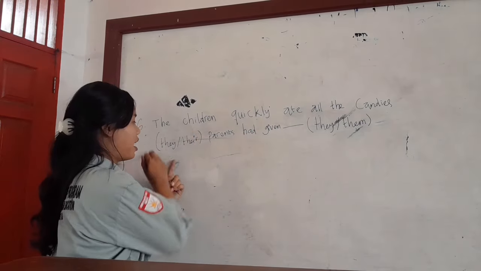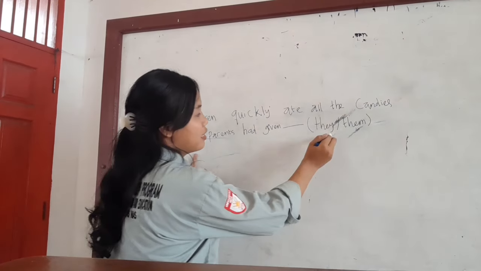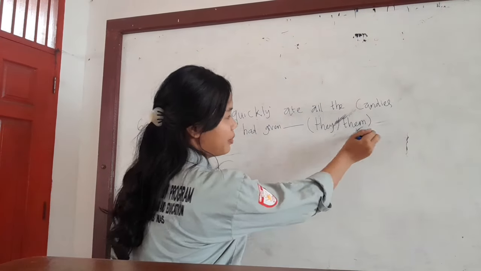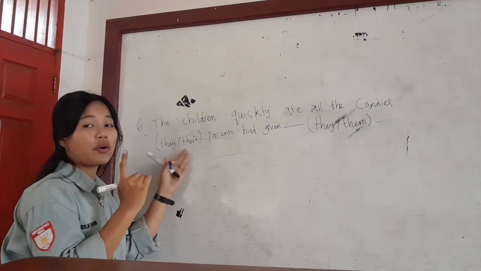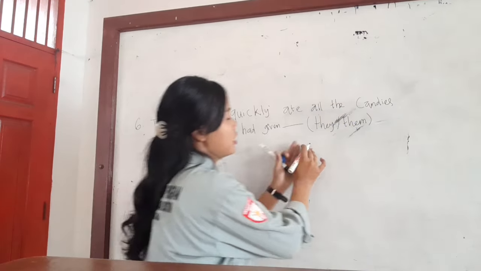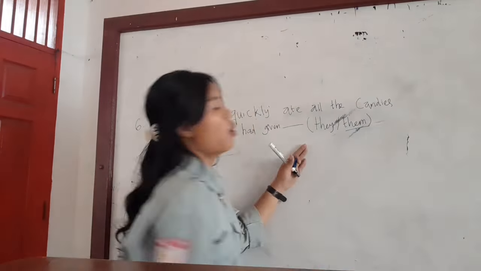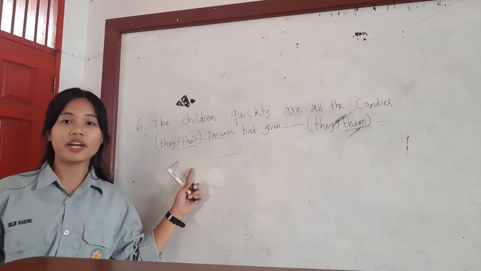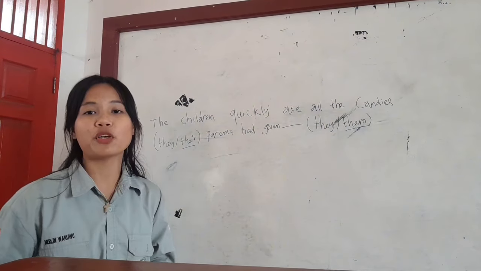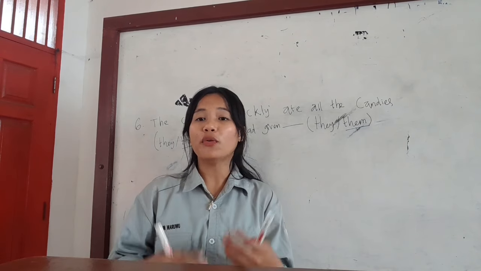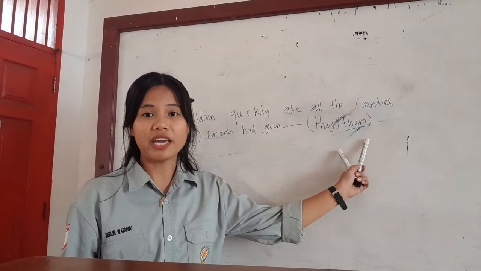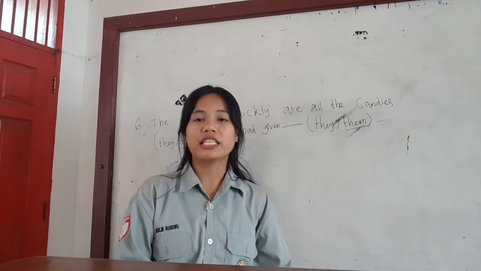In this part, choose "they" or "their", and in the second part, "they" or "them". I want to say to you, the correct answer here is "their", and the second correct answer is "them". Why is "their" correct here? Because "their" is a possessive adjective modifying "parents", indicating ownership, and "them" here is the object pronoun, the correct object of